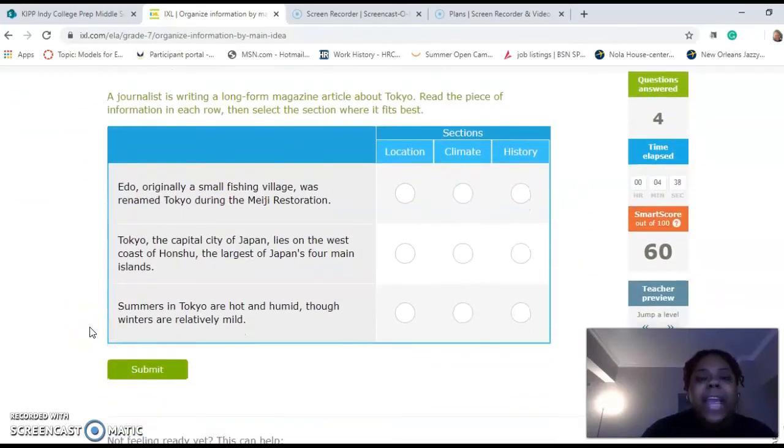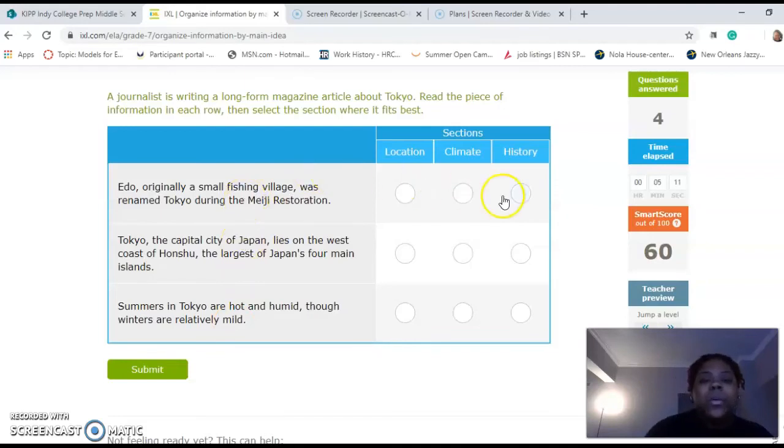A journalist is writing a long-form magazine article about Tokyo. Read the piece of information in each row, then select the section where it fits best. So we have location, climate, and history. Edo, originally a small fishing village, was named Tokyo during the Meiji Restoration. Tokyo, the capital city of Japan, lies on the west coast of Honshu, the largest of Japan's 4 main islands. Summers in Tokyo are hot and humid, though winters are relatively mild.